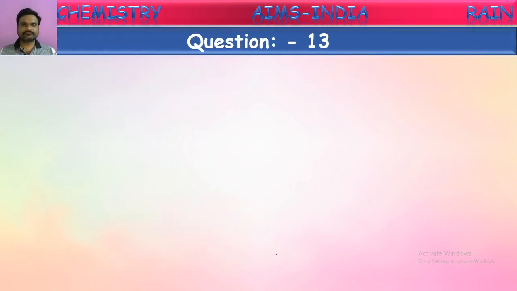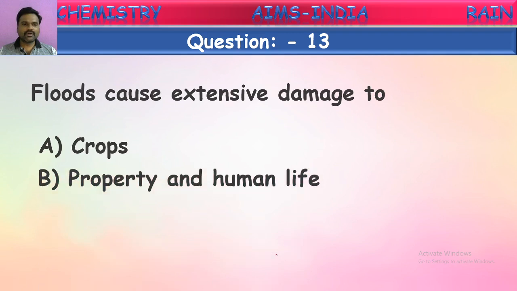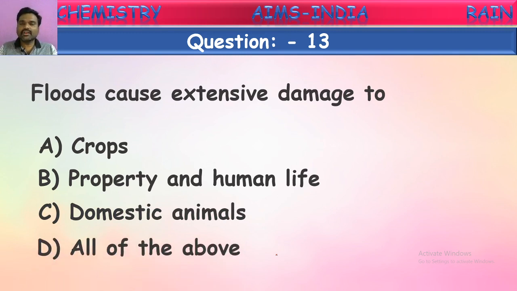Let us go to the next question. Floods cause extensive damage to what? Which are being damaged by floods? See the options given: crops, property and human life, domestic animals, all of these. Which is the correct answer?